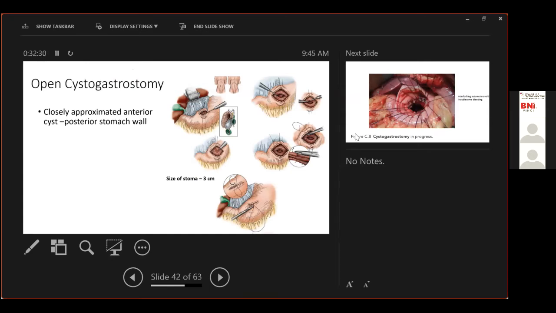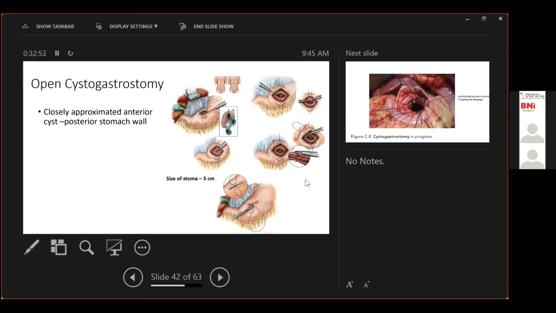Now, open cystogastrostomy is what was traditionally taught. It is done in large cysts which are present in close apposition to the stomach. An anterior gastrotomy is done. The gastrotomy is done at the most prominent area of the bulge. The anterior stomach is opened. The cyst is aspirated.